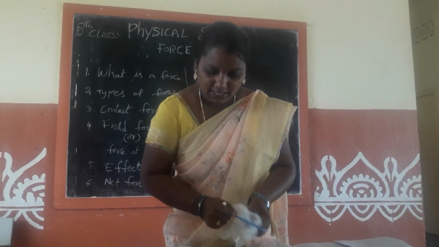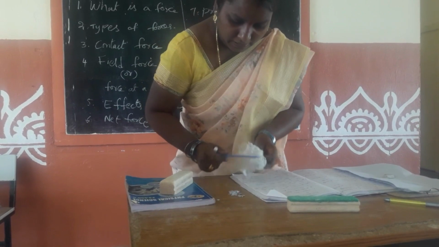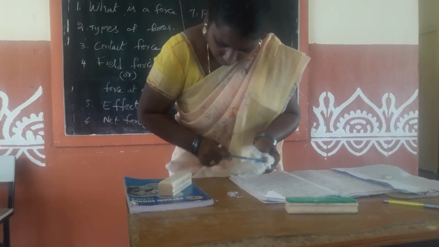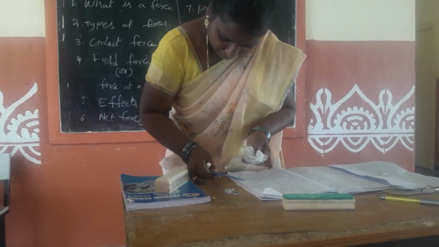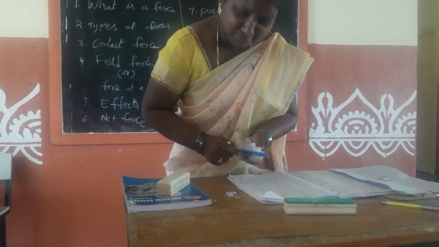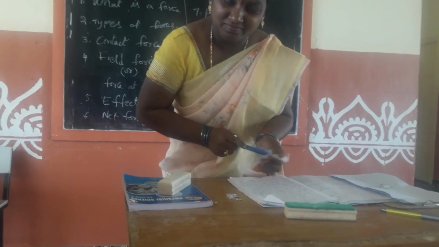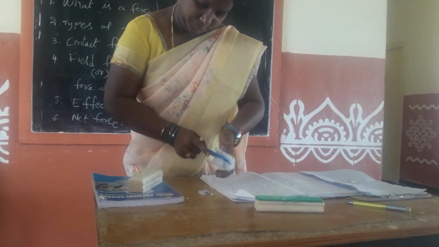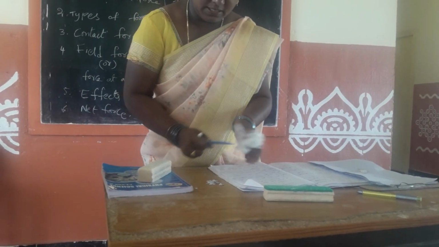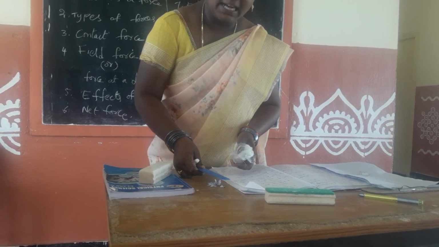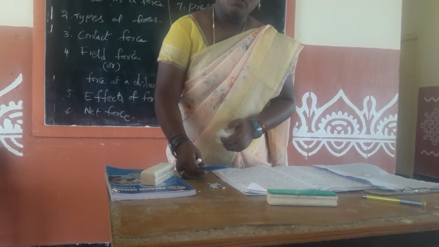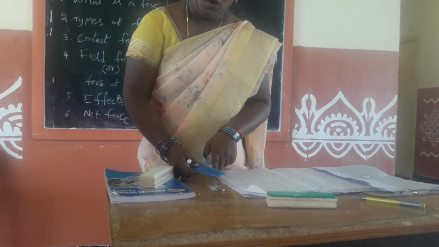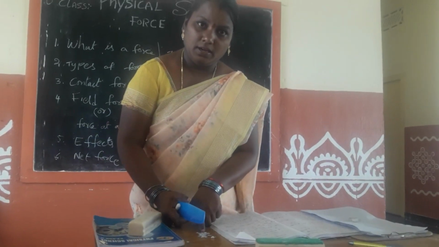Children, look here. The piece of paper is attracted to the comb because of the force exerted by a charged body on a neutral body.